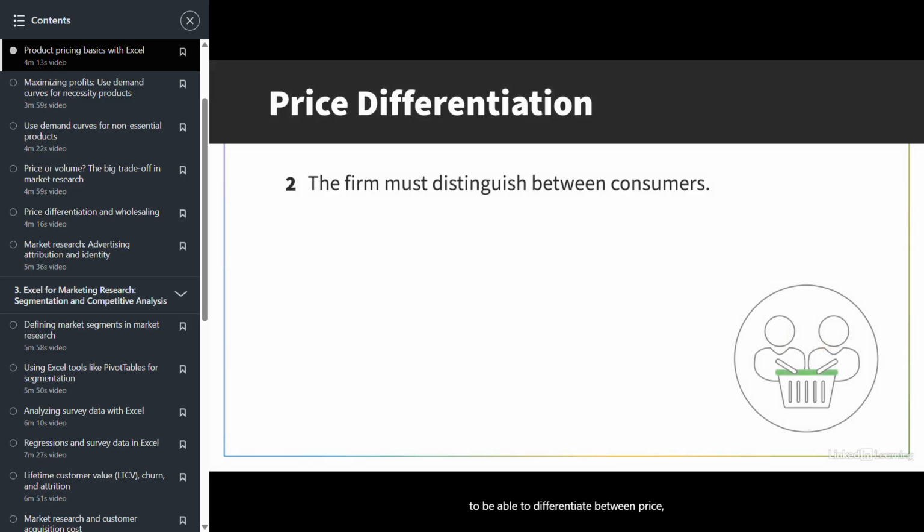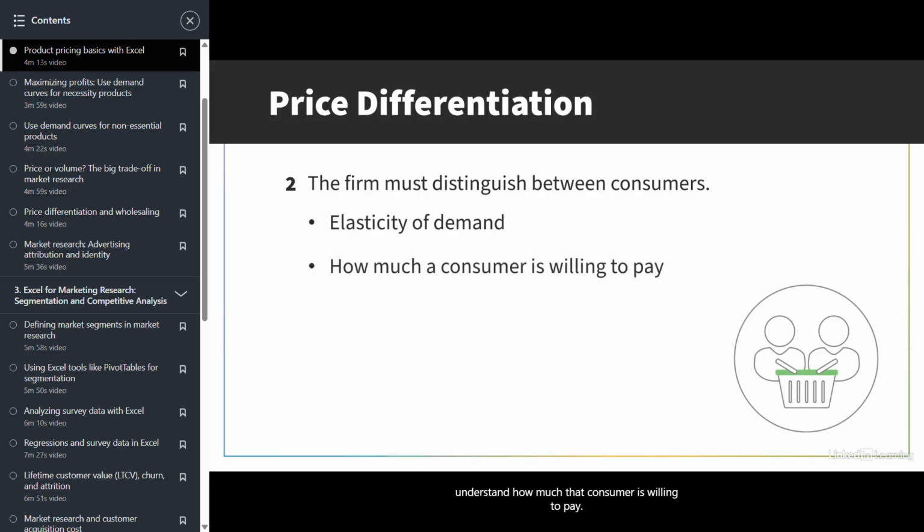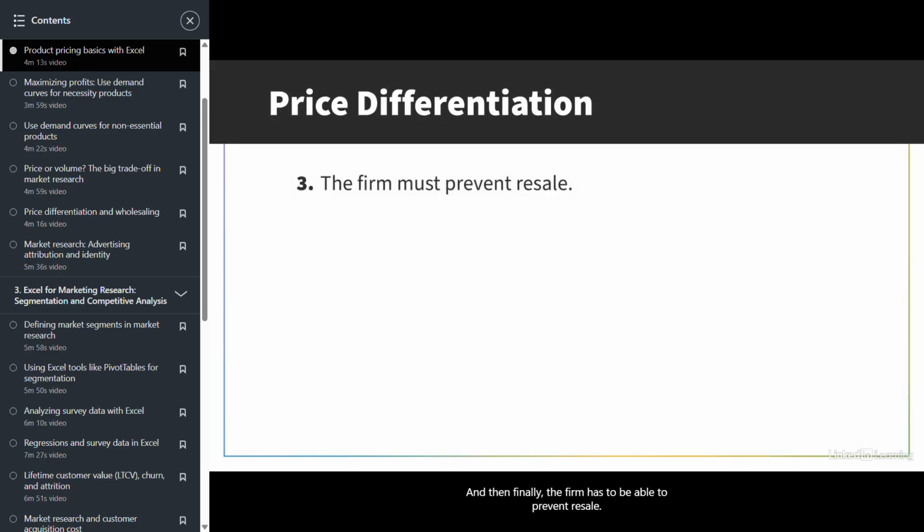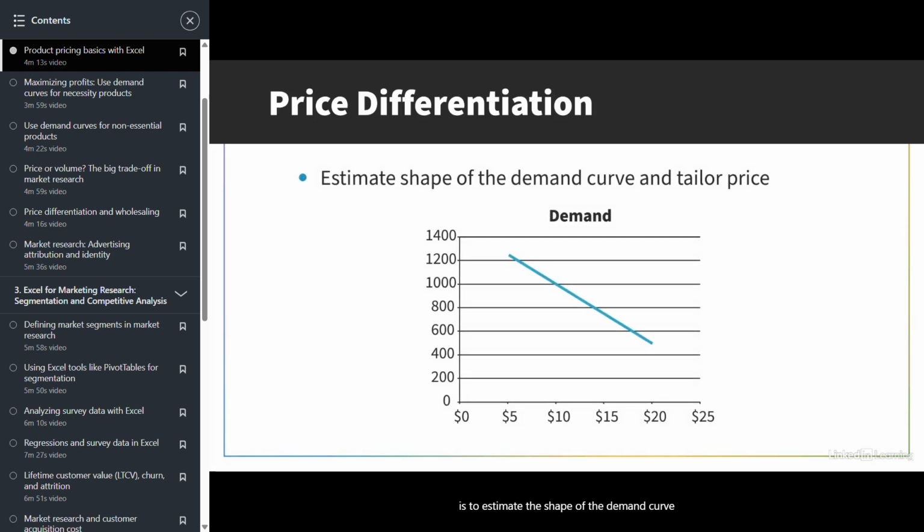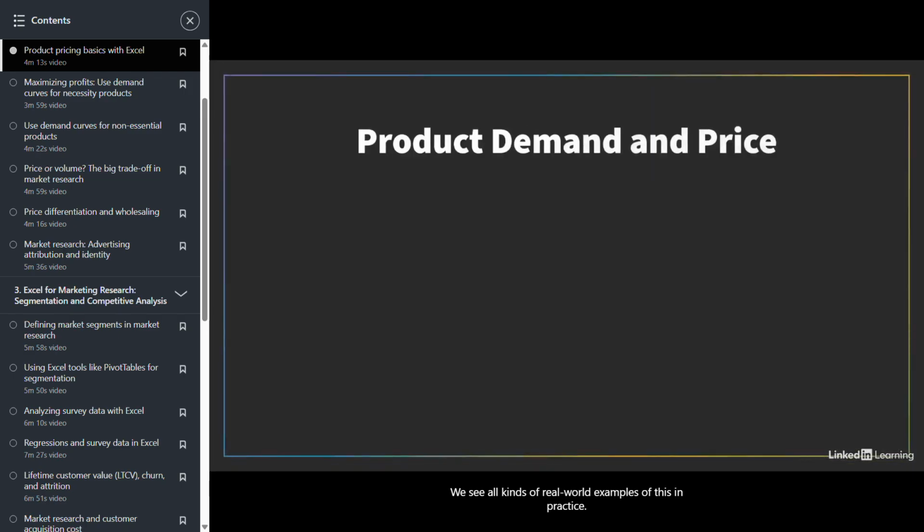Similarly, in order for a firm to be able to differentiate between price, they have to understand who their different consumers are and understand the elasticity of demand for those consumers. Understand how much that consumer is willing to pay. And then finally, the firm has to be able to prevent resale. We have to be able to prevent customers that we charge a low price to from turning around and reselling that product to the customers willing to pay a high price. Now, the idea behind price differentiation is to estimate the shape of the demand curve and then tailor our price accordingly. We see all kinds of real-world examples of this in practice.